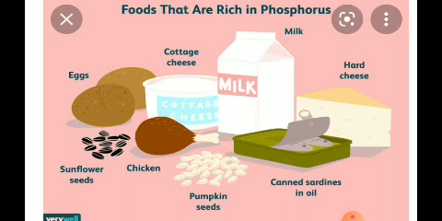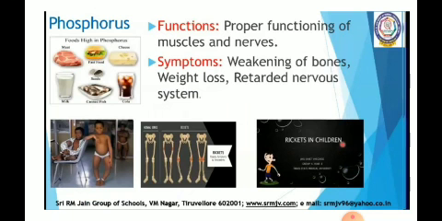If the child is not taking phosphorus in his diet, what happens? He will be suffering from loss of weight, retarded growth, the growth will not be proper, weakness. Okay, so these are some of the deficiency symptoms we can observe. The weakening of the bones, weight loss will take place, and the nervous system will not work properly. And what happens? The child will show curved bones, and he will be suffering from the disease called rickets.